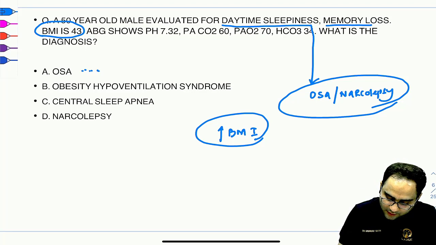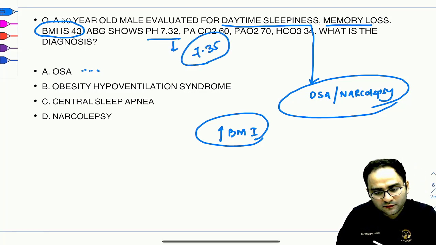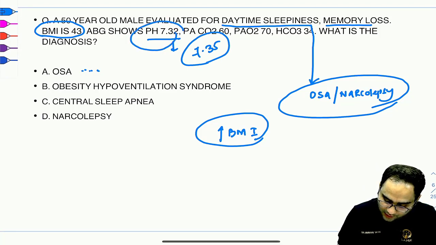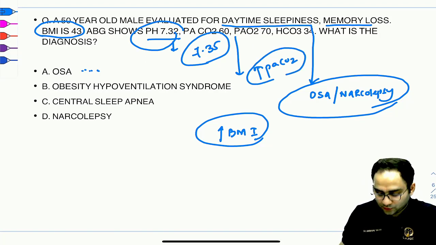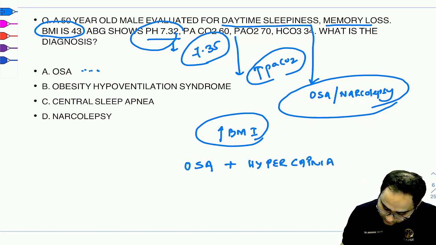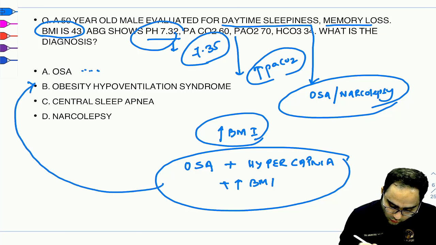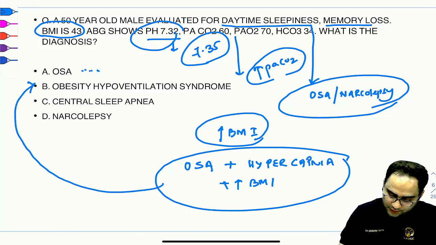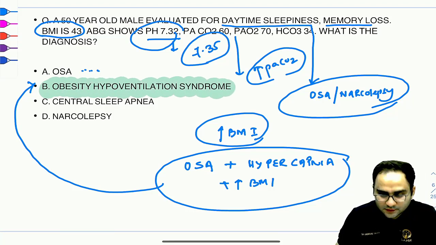But what you have to follow here is that the patient is having acidosis. Normal pH is in the range of 7.35. The patient is having acidosis and there is elevated PCO2. So if in the question you have OSA plus hypercapnia with increased BMI, this should be the feature of obesity hypoventilation syndrome. This should be the feature of obesity hypoventilation syndrome, right?